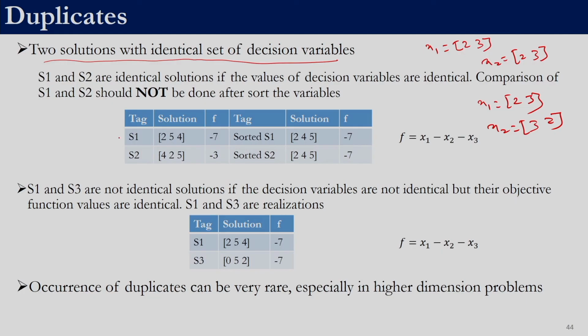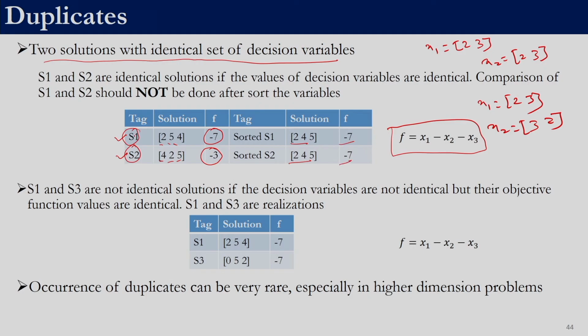So, here we have given two solutions, solution 1 and solution 2. The values of the three decision variables are 2, 5, 4 here and 4, 2, 5 here, and the fitness function is x1 minus x2 minus x3. If we calculate the fitness function of the first solution, it will turn out to be minus 7 and for the second solution it will turn out to be minus 3. Since the fitness function values are different, we cannot call S1 and S2 duplicates. However, if we sort both solutions, S1 becomes 2, 4, 5 and the solution S2 will also become 2, 4, 5, and their fitness function would be identical, right.